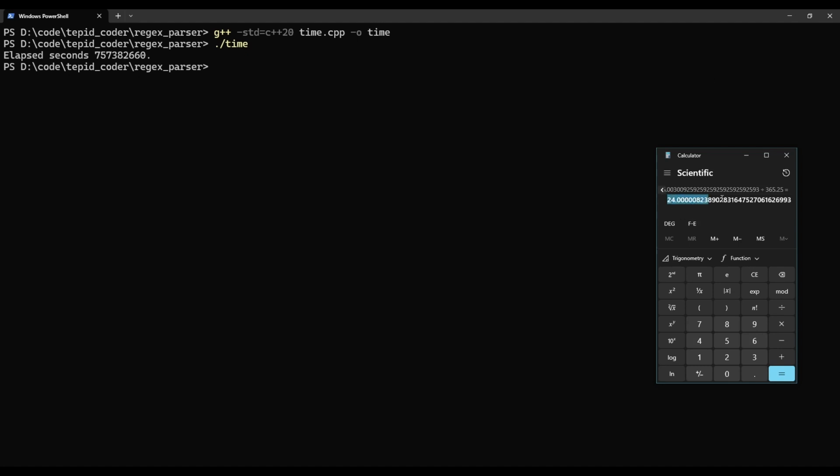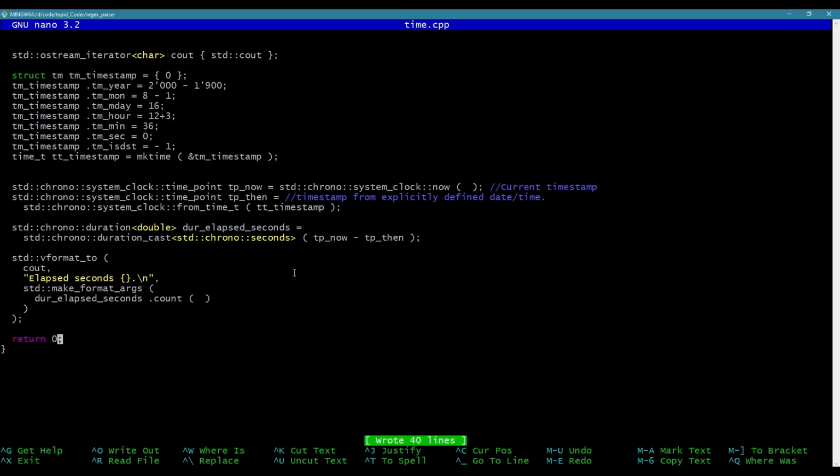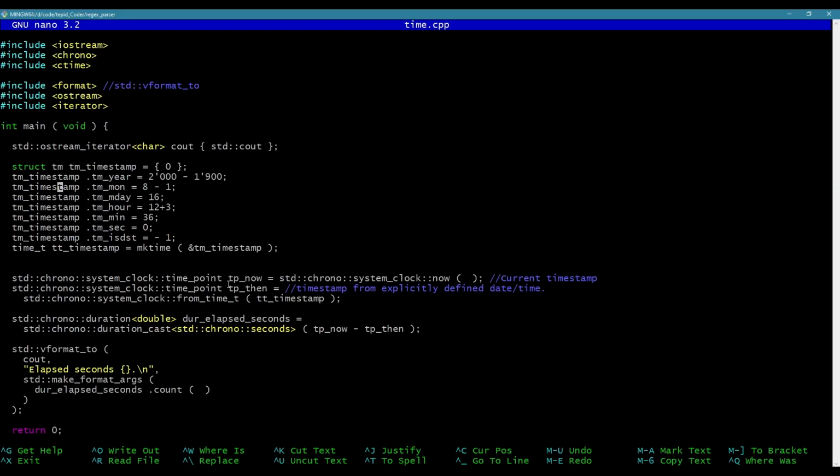It's about 24 years. Now, remember, I set it to the same month, the same day, the same hour, the same second as I was typing that. So all that's really changed here is maybe some seconds have elapsed and a couple minutes. Not a whole hour, obviously. It hasn't been that long since I started typing that and talking afterwards. So I'm willing to believe that this is the correct number of elapsed seconds. I could go more granular and test that and show it off, but I think the point should be well taken.